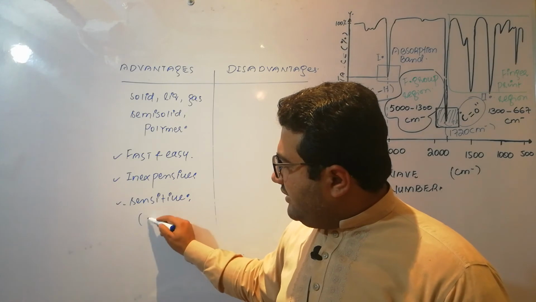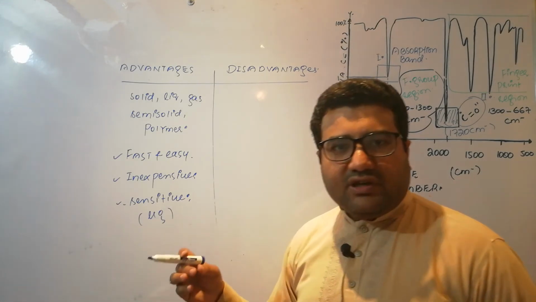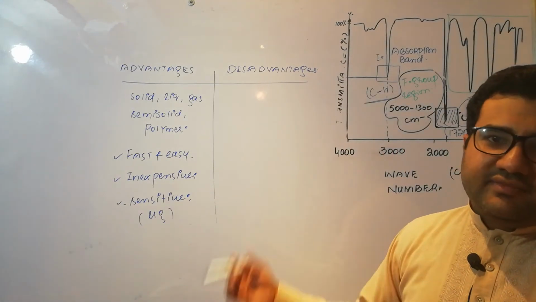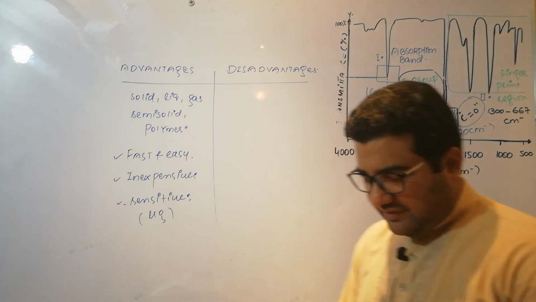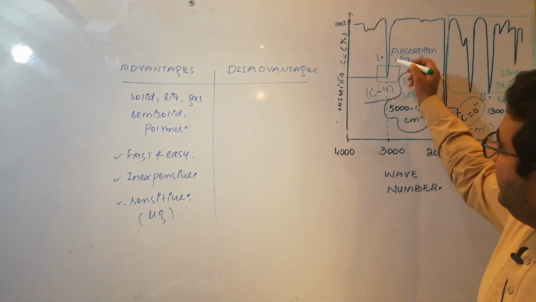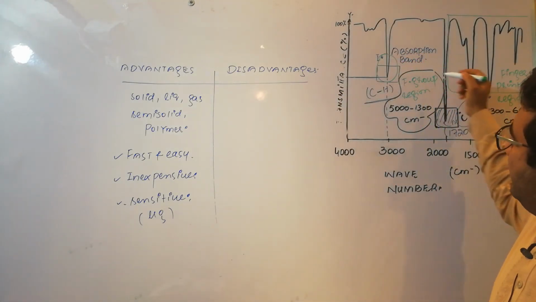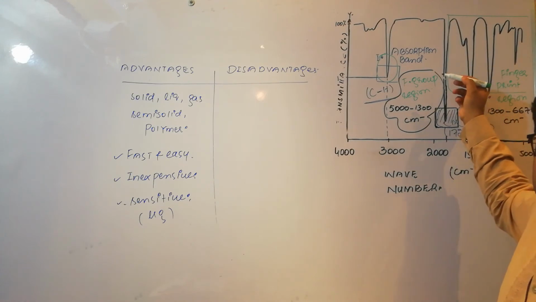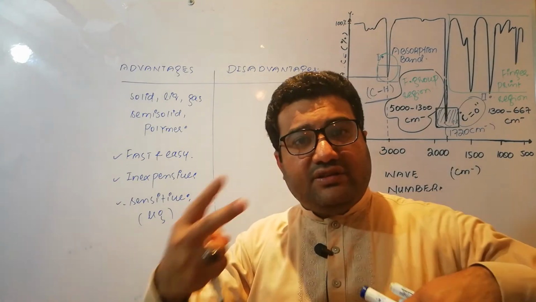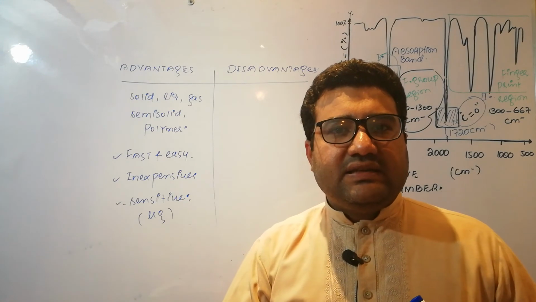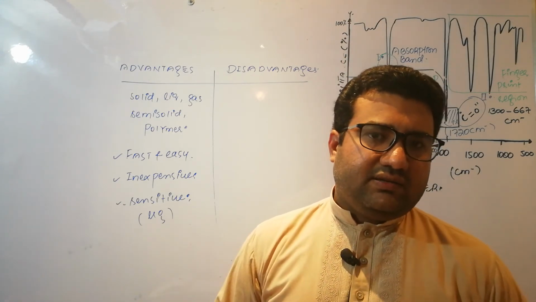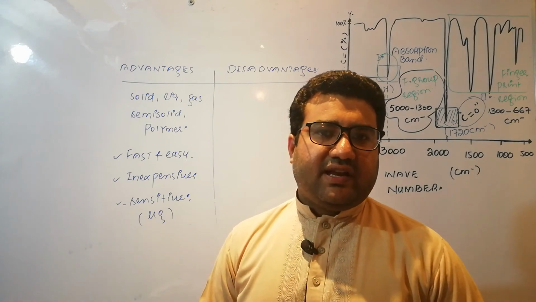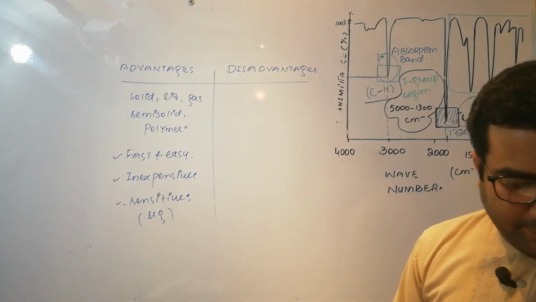Very sensitive means that if the quantity of the sample is in micrograms, that can be analyzed by using the IR spectroscopy. And there is another advantage, which is that the height of the peaks, the width of the peaks, and the position of the peaks provide very valuable information about the compound which is being analyzed by the IR spectroscopy.